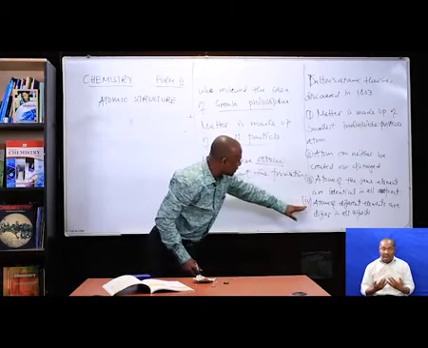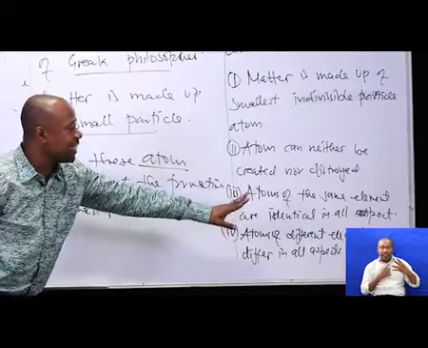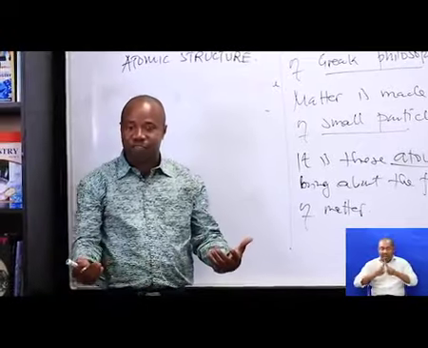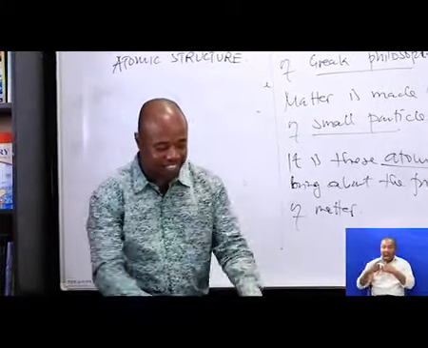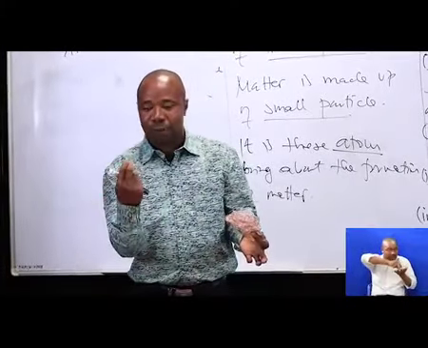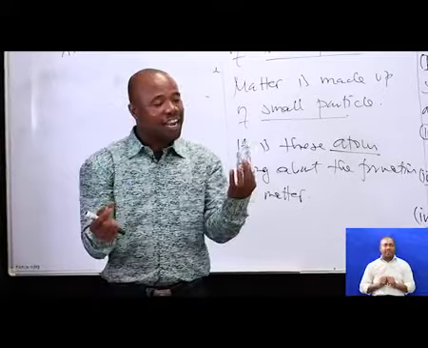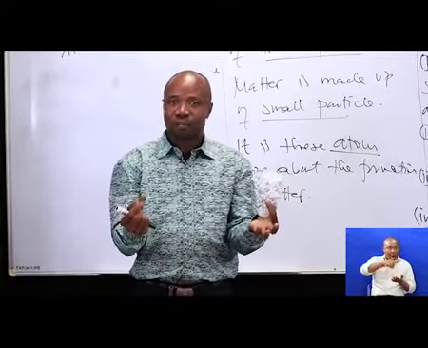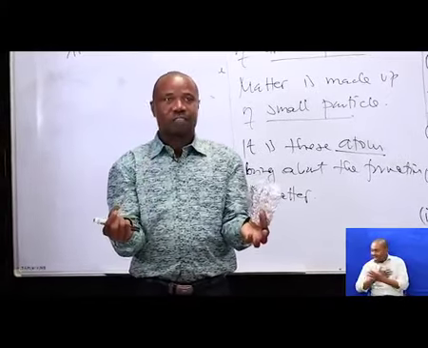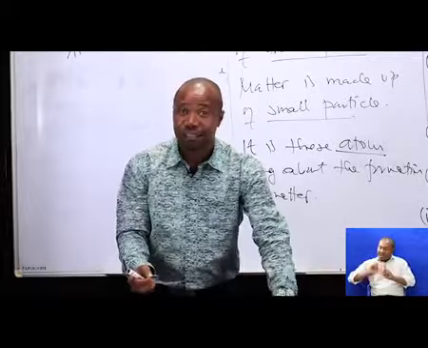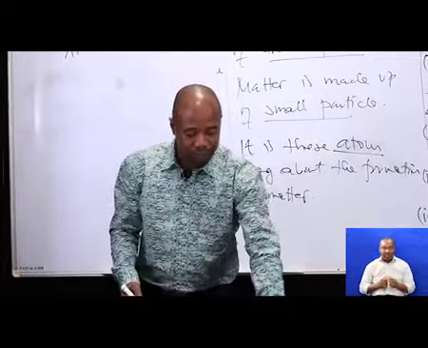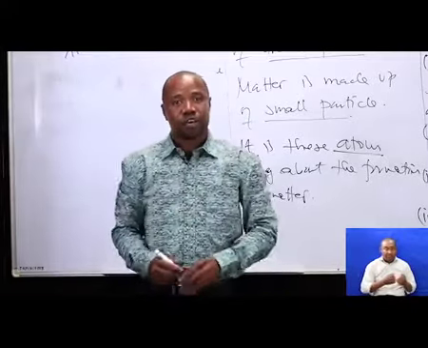Now, there is another one, which is atoms of different elements differ in all aspects. Yes, atoms of different elements differ in all aspects. Let's say this is aluminum foil. It is different from this copper coil. This one is made up of aluminum atoms and this is made up of copper atoms. So they are different. They are different in color, they are different even in structure. This one is very hard and this is very soft.